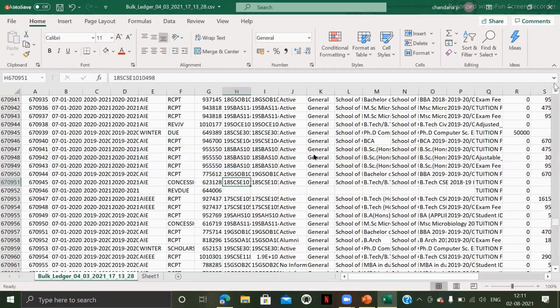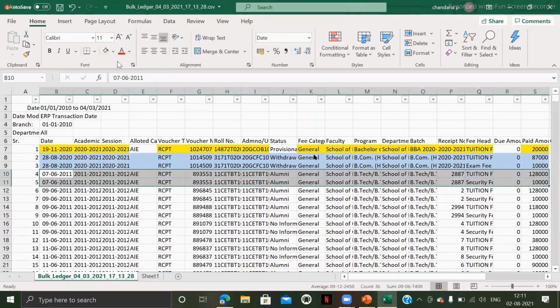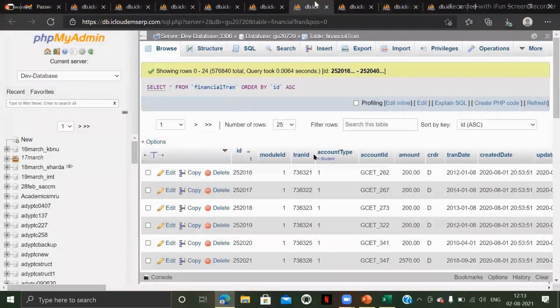Oh, sorry, just a minute. 201, 2001. Yeah. So these two transactions belong to one student. You can see the roll number, 11 CET 201, 2001, 11 CET 2001. So this is another one, 1001. So again here what happens? 1,28,000 plus 10,000, 1,38,000, will be stored in the parent tables. And 1,28,000 and 10,000, with respect to fee heads, will be stored in the child tables. So that will be over here as well.